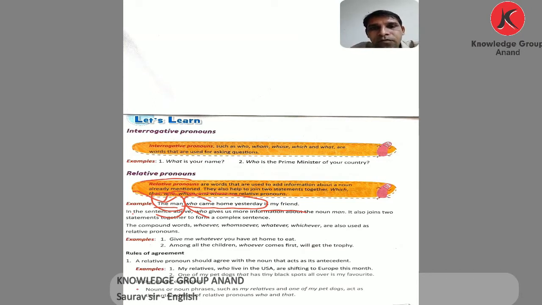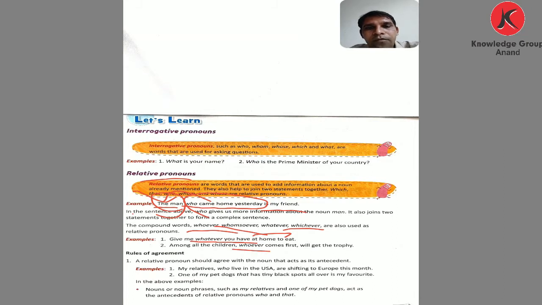Give me whatever you have at home to eat. Here we use whoever, whatever, whomsoever, whichever. We also use them as relative pronouns. Among all the teachers, whoever comes first will get the trophy. The sentence is: among all the teachers will get the trophy. But adding the WH word gives more information: whoever comes first.